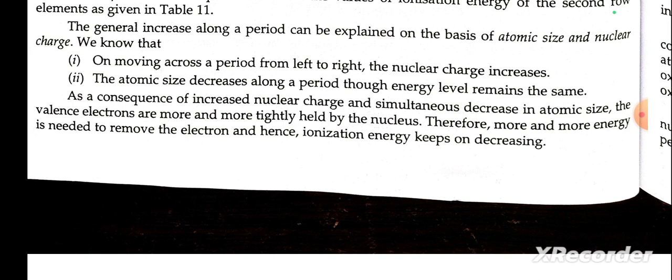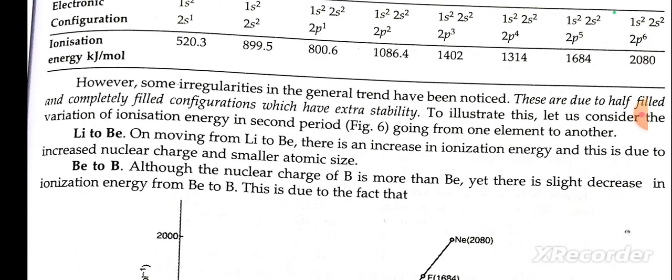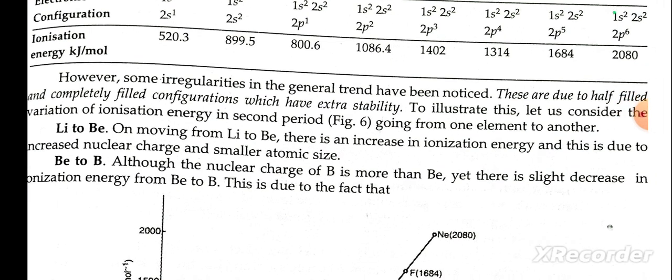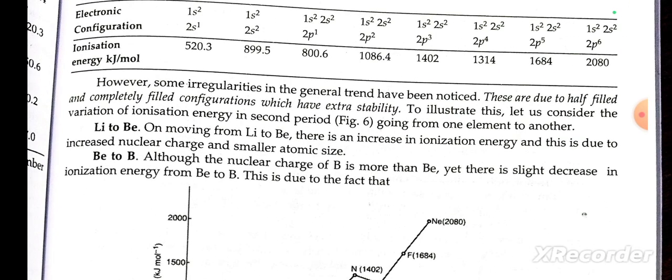Therefore, more and more energy is needed to remove the electron, and hence the ionization energy keeps on increasing. However, some irregularities in this general trend have been noticed, and these are due to half filled and completely filled configurations, which have extra stability.